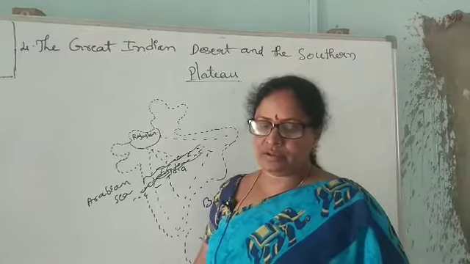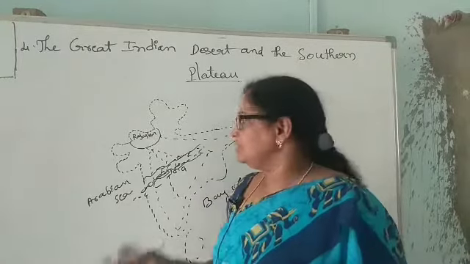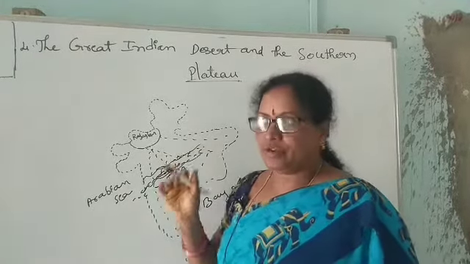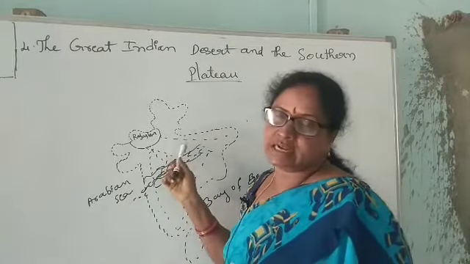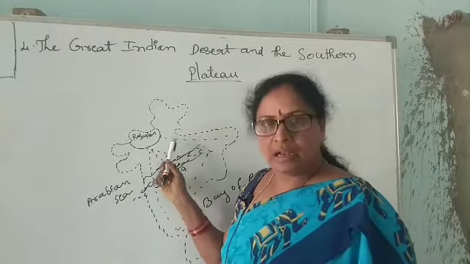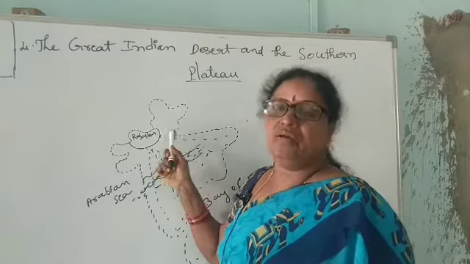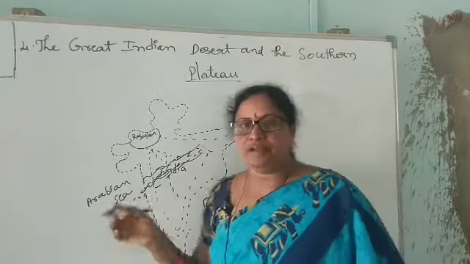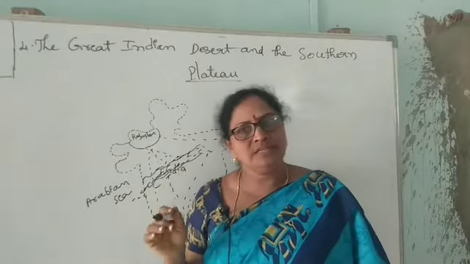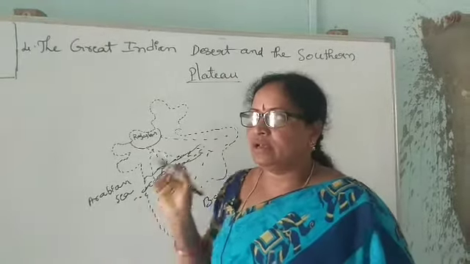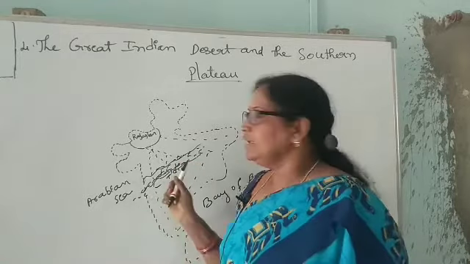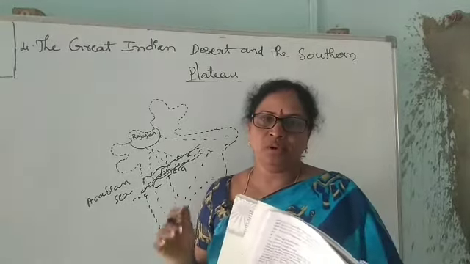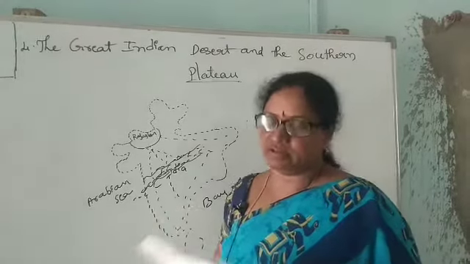The rivers of the south, the rivers in the Deccan Plateau, are fed by rain. Not like Satluj and Yamuna, which are fed by the melting snow of the Himalayas. The rivers of the southern plateau are fed only by rainwater. When we get more rain, the rivers get water. Otherwise, they become dry rivers. Rivers that always have water throughout the year are called perennial rivers.